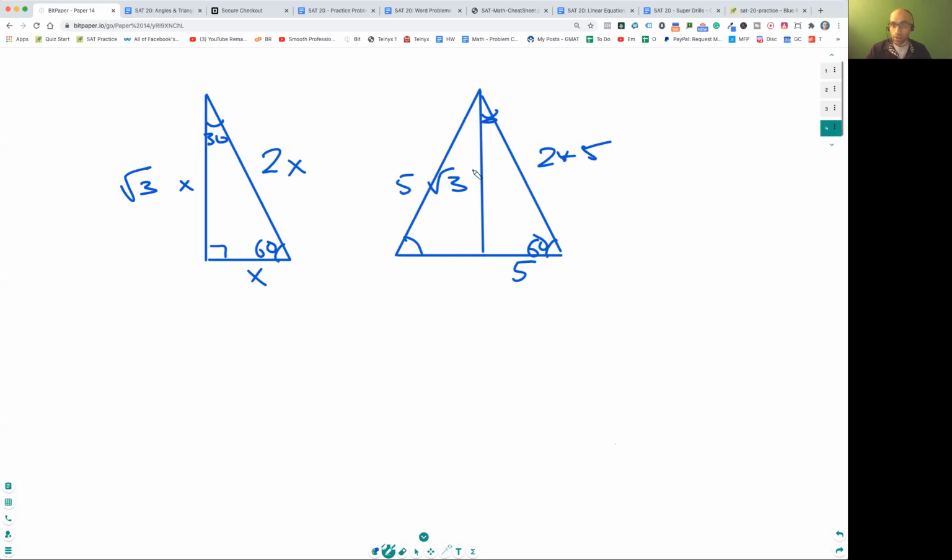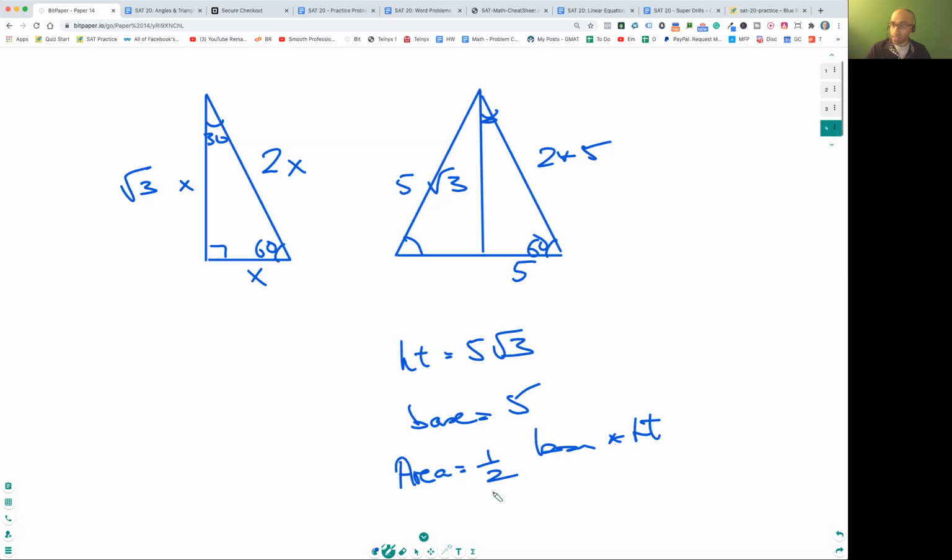Okay, so now can someone tell me what is the height of this height? Remember we already did 5 rad 3, right? So the height is 5 rad 3, and then the base is equal to 5. Yes. So the area is going to be equal to half base times height. That's a hard problem. That's rarely asked. Okay, the base is actually 10 over here, right? So the base is 10, my bad.